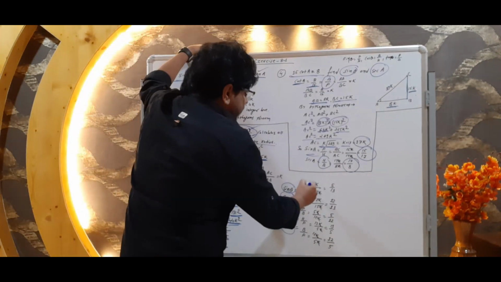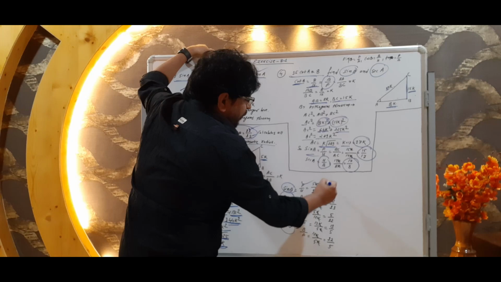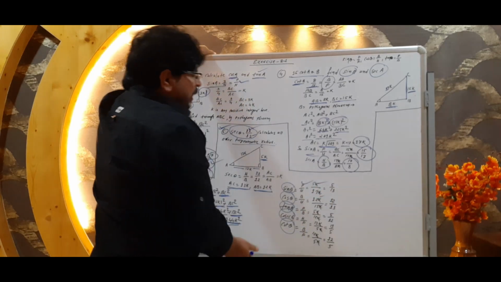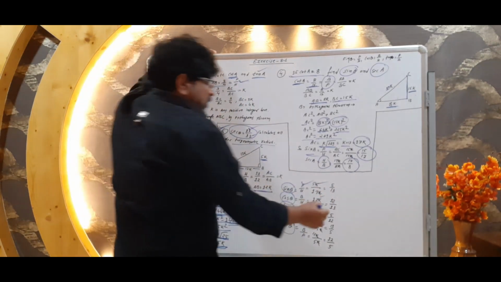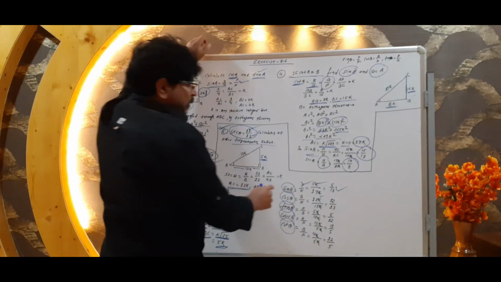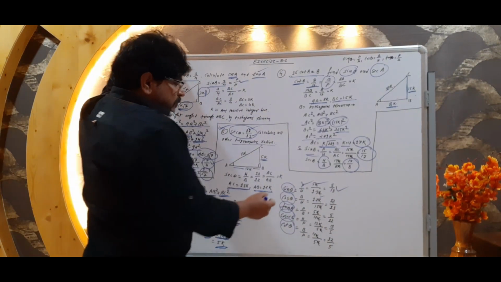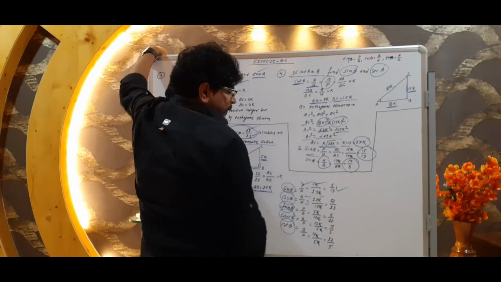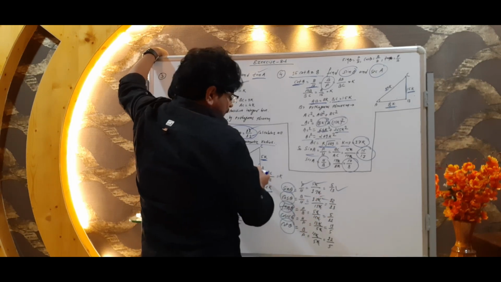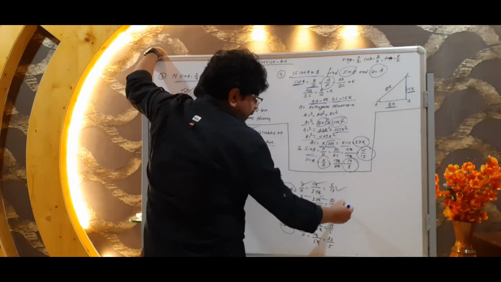Okay. So sin theta is equal to P upon H, meaning 5k upon 13k. Perpendicular upon hypotenuse, this value would be 5 upon 13. Cos theta means base upon hypotenuse, 12k upon 13k, k will cancel, so 12 upon 13.